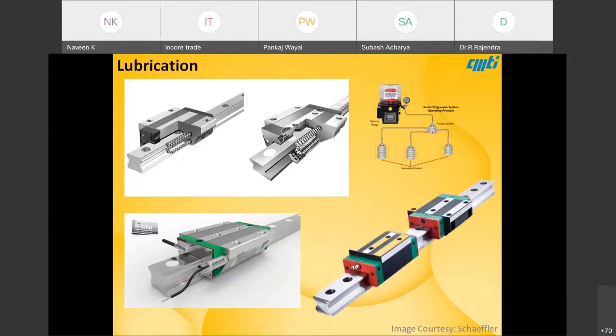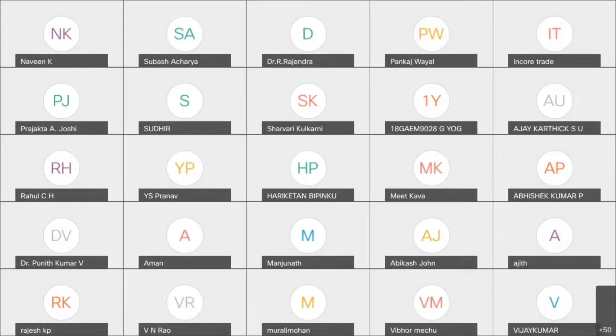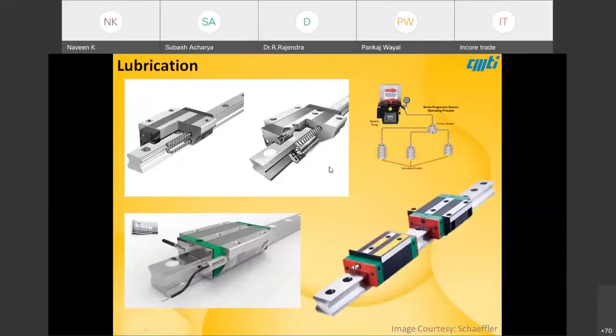So coming to lubrication, when we're talking about LM guideways, there are always two types, ball type and roller type. In LM guideways we also call them double row and single row bearing types. I'm not going to go into detail with that.